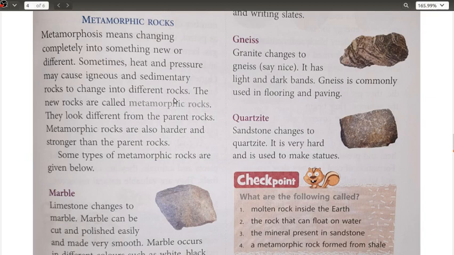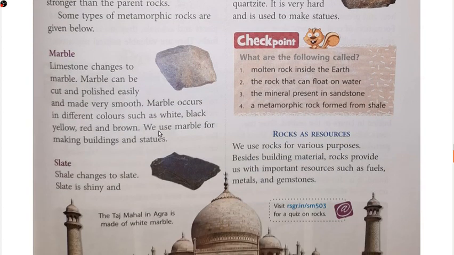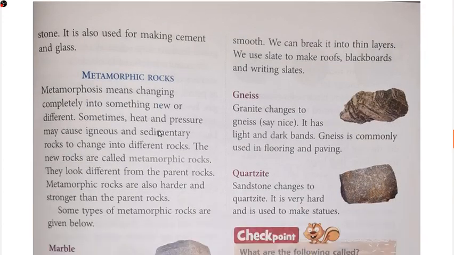That is, these metamorphic rocks are completely different from the igneous or sedimentary rocks from which they are formed. And these metamorphic rocks, they are also harder and stronger than the parent rocks. ठीक है, ये आपके sedimentary और igneous rock से अलग तो दिखते ही हैं, साथ ही साथ उससे ज़्यादा strong भी होते हैं. Some types of metamorphic rocks are given below. चलिए अब इनके बारे में हम लोग पढ़ते हैं.